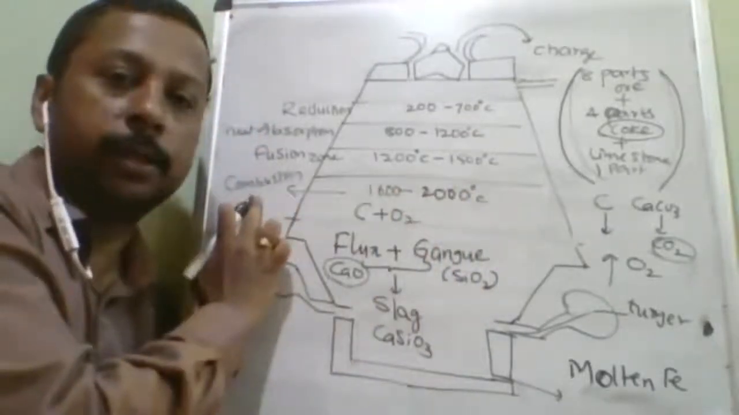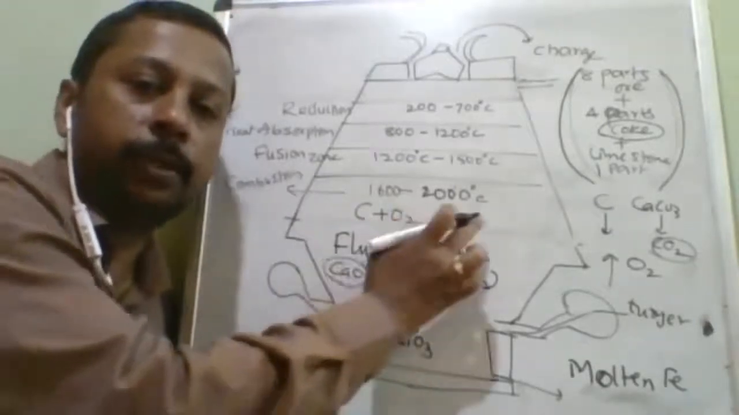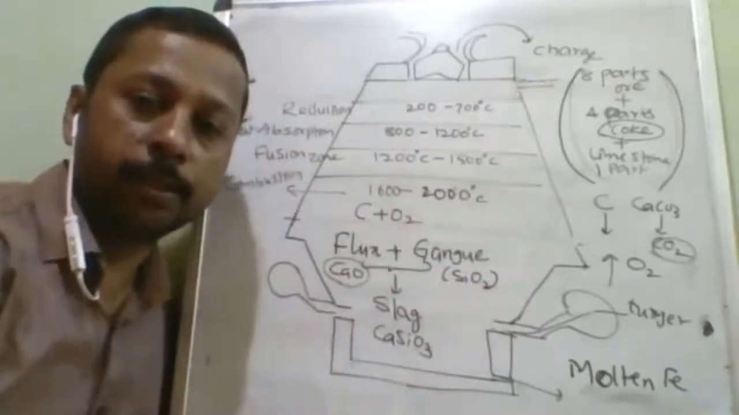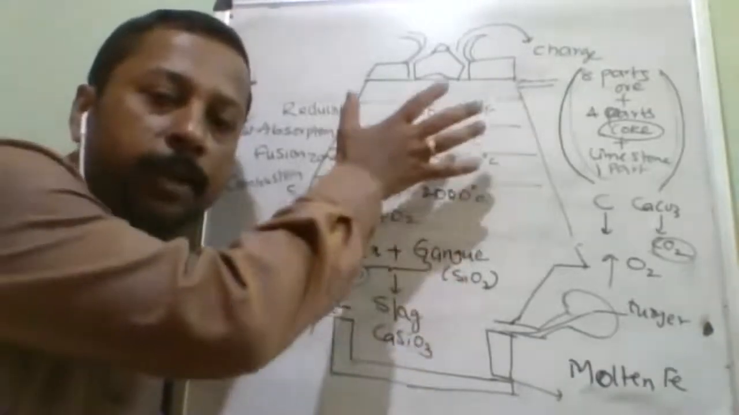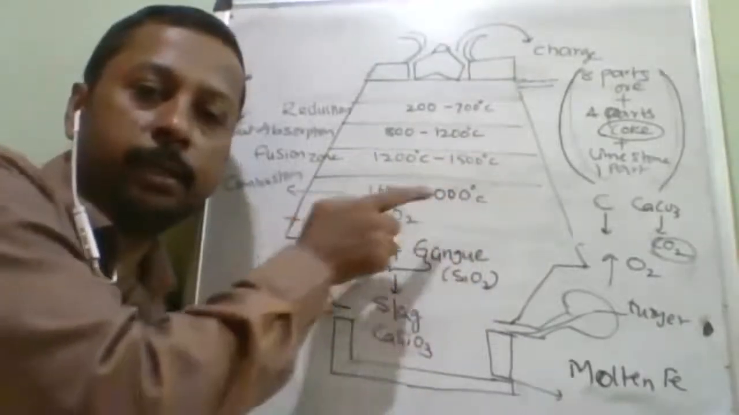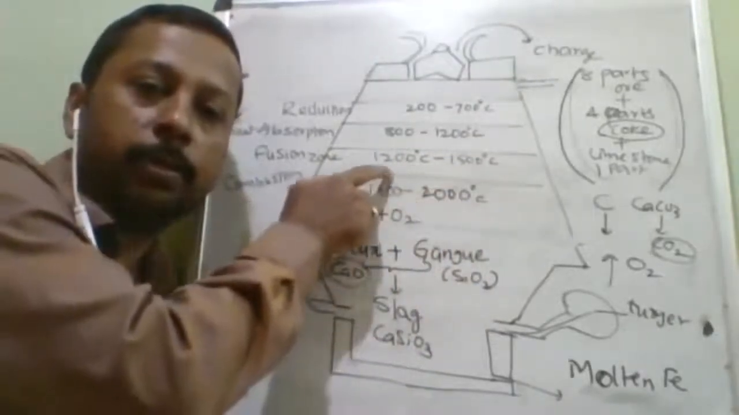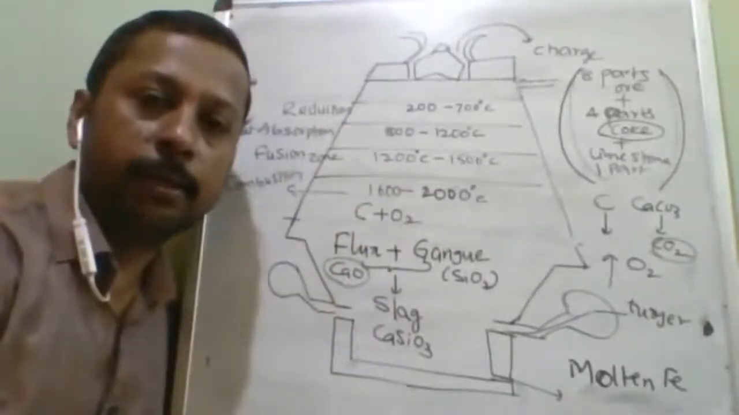Because of the combustion. What is undergoing combustion? C plus O2 will give you CO2. This is the complete combustion. So this will keep the entire furnace hot. But that hotness will keep on decreasing. See here, 1600 to 1200, 1200 to 800, 800 to 200, like that it keeps on decreasing or not.